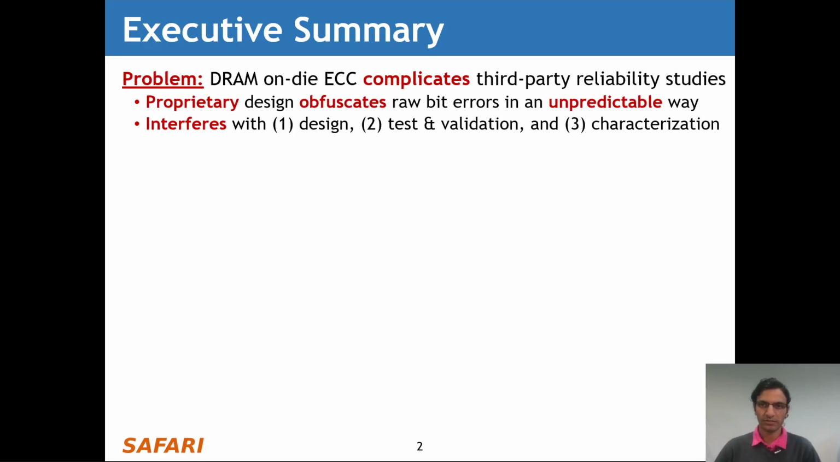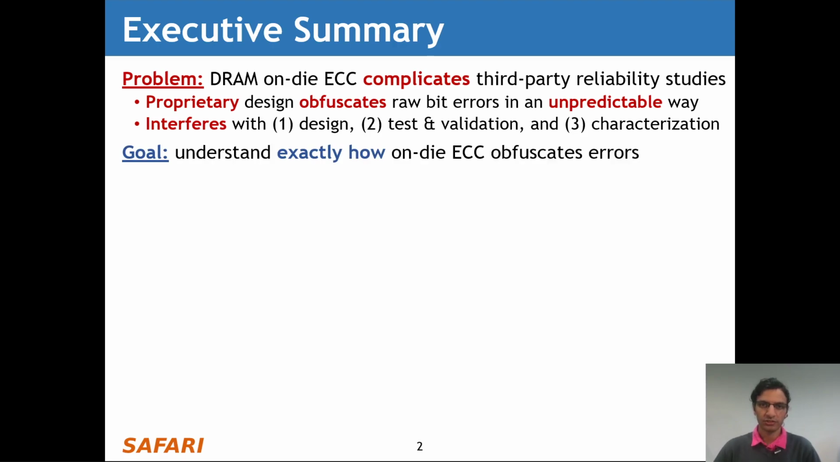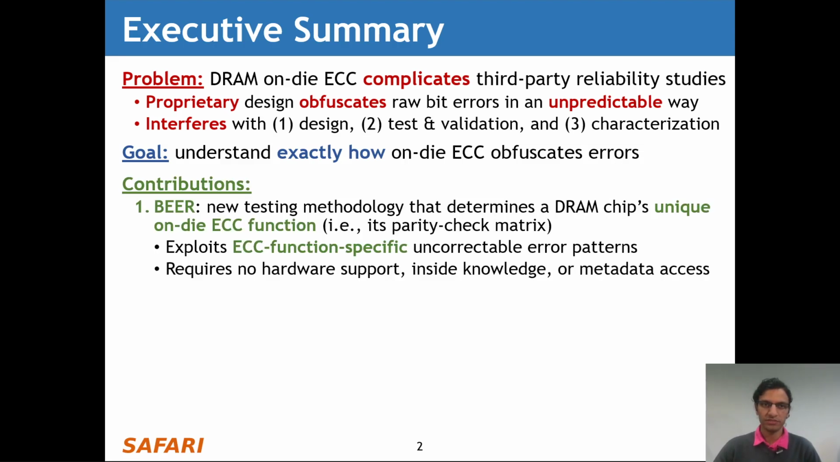The problem that we tackle in this work is that DRAM on-die-ECC complicates third-party reliability studies. This is because its proprietary design obfuscates raw bit errors in an unpredictable way, and this interferes with design, test and validation, and characterization studies. To overcome this problem, our goal in this work is to understand exactly how on-die-ECC obfuscates errors. And to achieve this goal, we make two contributions in this work.